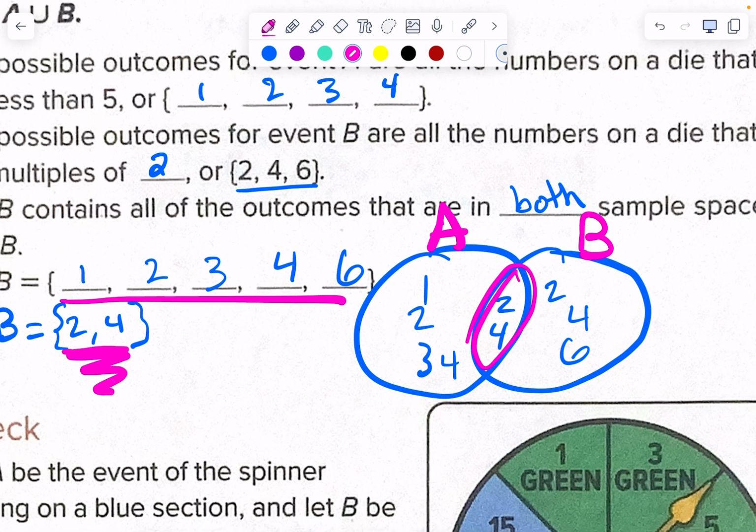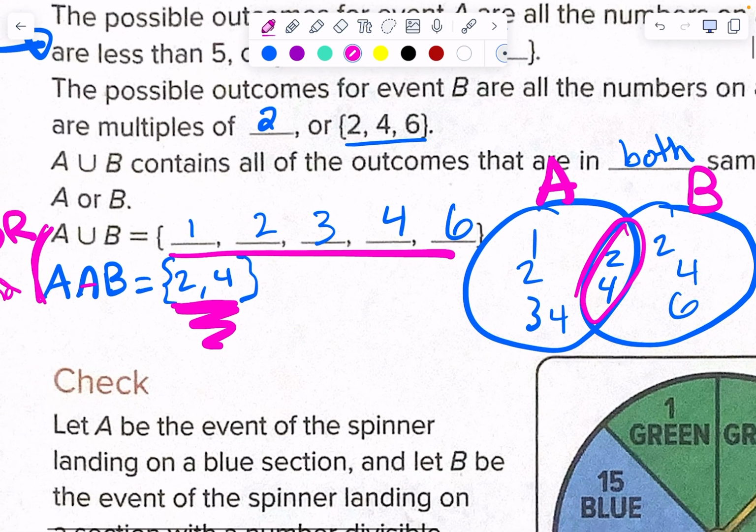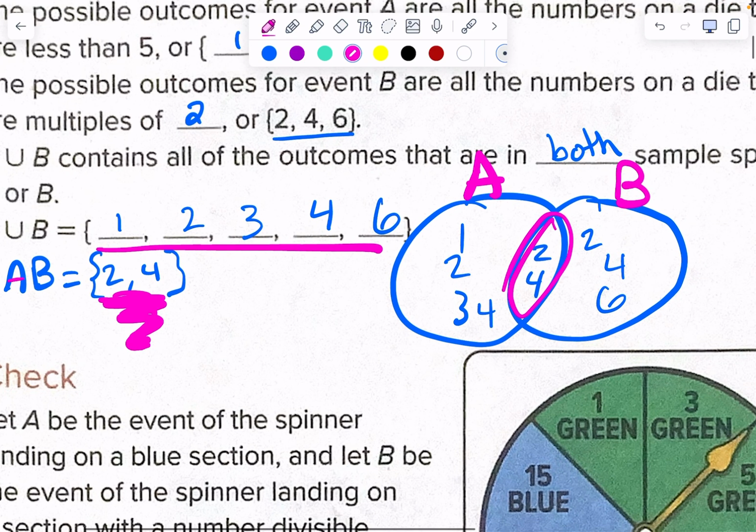A union is or, because I don't care if it's one side or the other. If it's in both, great, right? One or the other or both. And then intersection is and, and that's just the people that are in both, right?